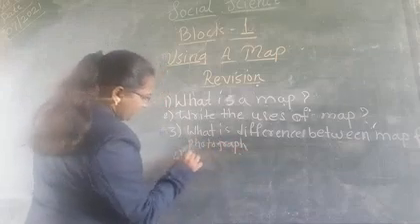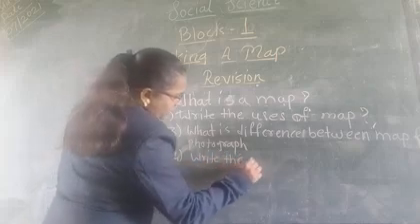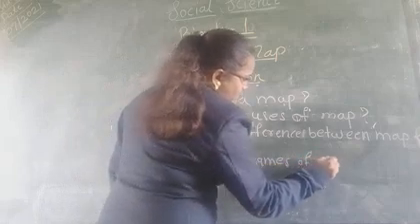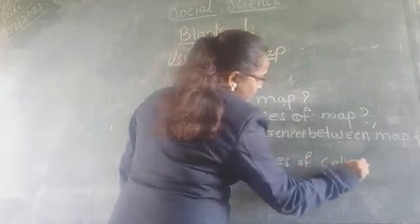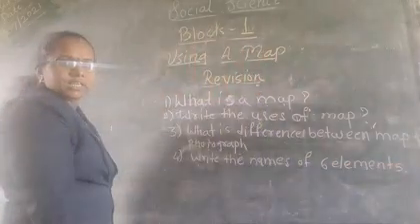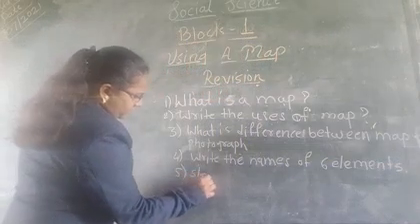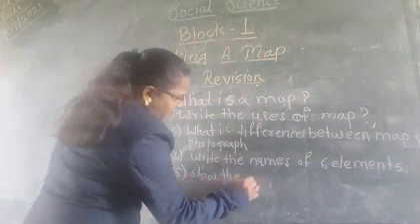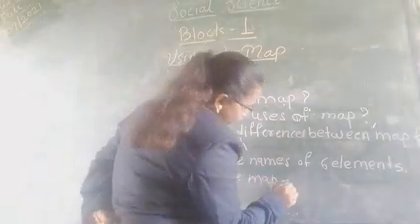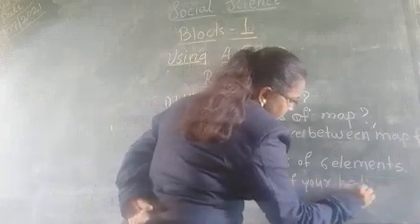Question number 4: write the names of the 6 elements of a map. Question number 5: draw the map of your bedroom.